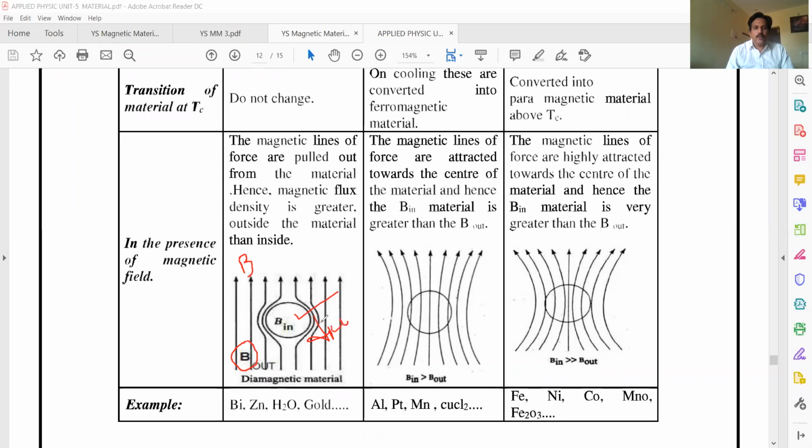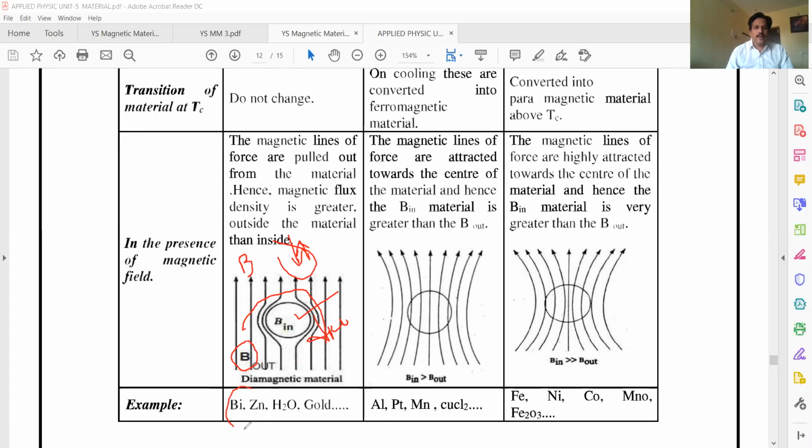Diamagnetic material. When you place this diamagnetic material in an external magnetic field, what happens? It doesn't allow lines of force to pass through it. Why? It has its own magnetic field, due to the presence of dipoles, though there is no spin alignment. That magnetic field opposes the applied magnetic field. That's why B in is less than B out. There is no induction, so it is not magnetizing. If lines of force pass through the material, it will magnetize. Otherwise, it doesn't magnetize. These are diamagnetic.